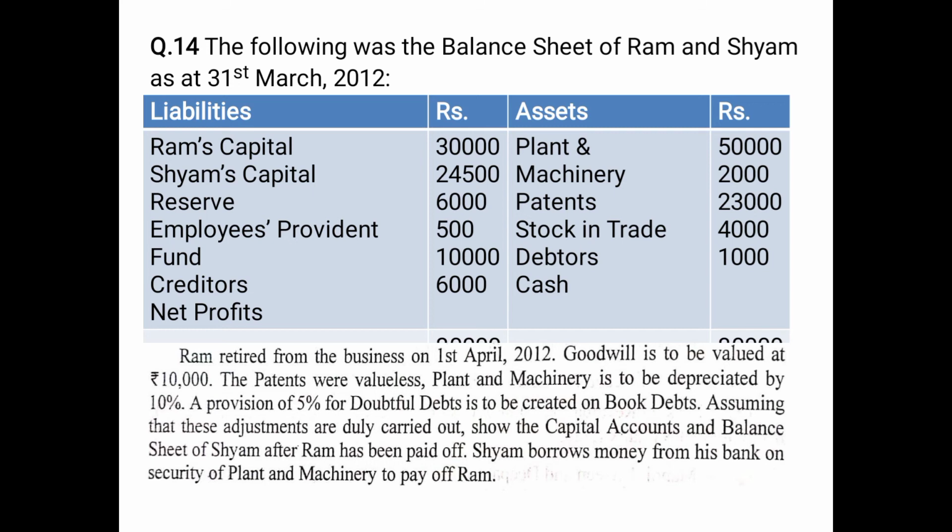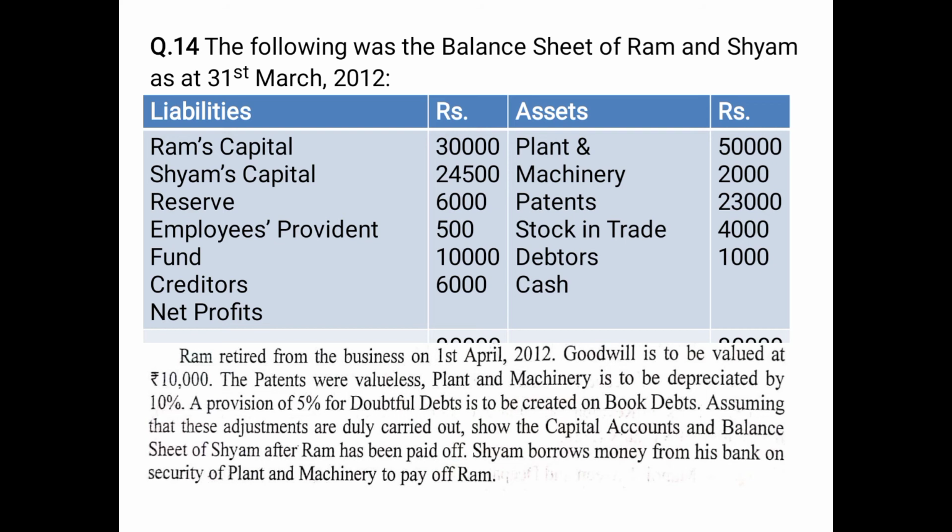Then employees provident fund is given as 500, and since you know that provident fund is an outside liability, it will be carried forward as it is. Then creditors is given to you as 10,000 and net profit is 6,000. So this net profit will be treated as undistributed profit and it will be distributed among Ram and Shyam in the old ratio. On the asset side, you can see plant and machinery, patent, stock in trade, debtors and cash.